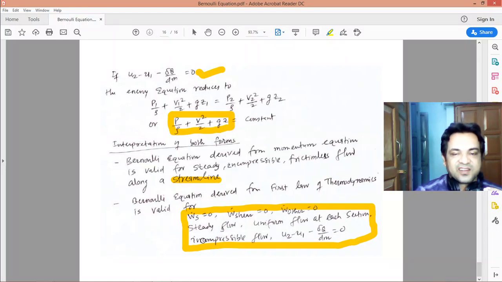It's also an incompressible flow, and there is no heat transfer and no change of internal energy. Under these 7 constraints, Bernoulli's equation can be applied to a thermodynamics problem. So you can apply Bernoulli's equation to a fluid problem, as well as to a thermodynamics problem.